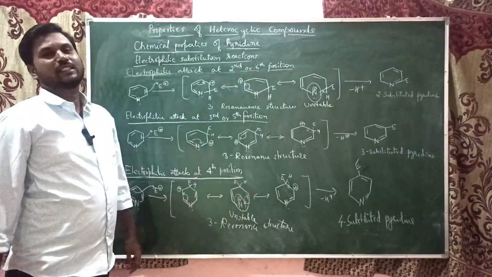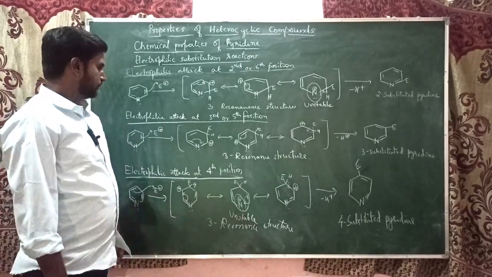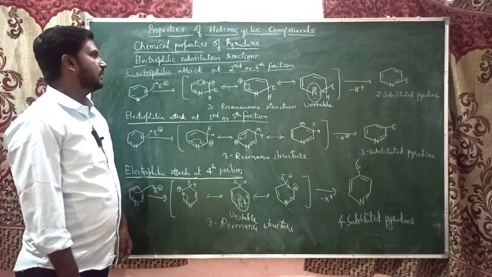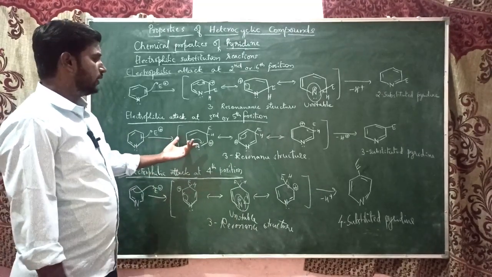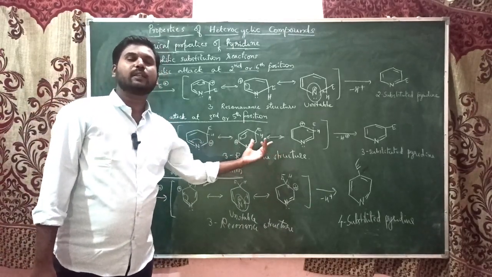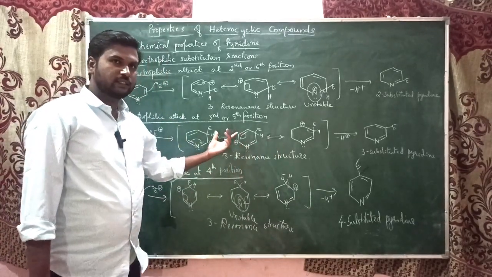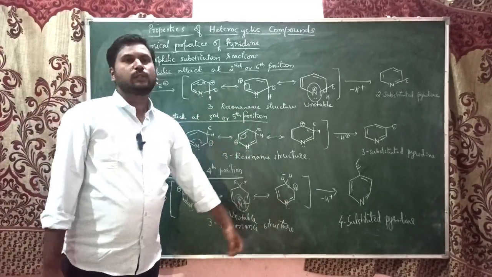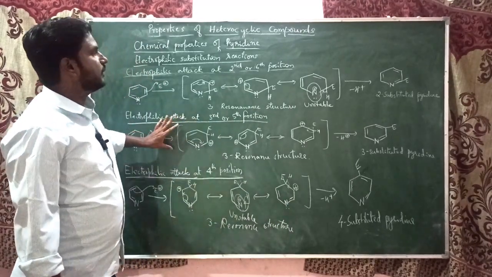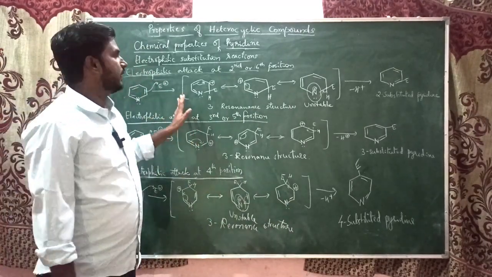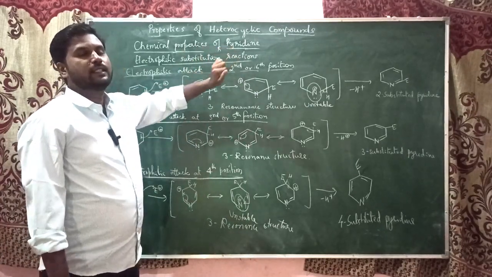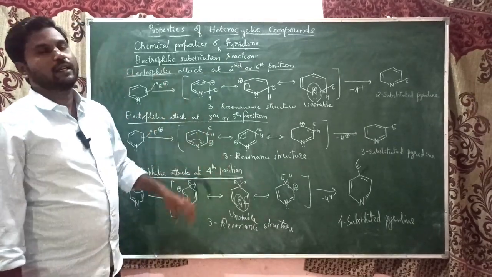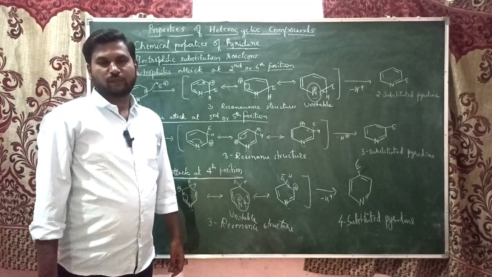So now we can say which position is most preferred. Yes, the third or fifth position is the most preferred position for the electrophilic attack in the case of pyridine, because all three structures give a carbocation which can be resonance stabilized. Here we only get two stable structures, here also we got only two stable structures. Hence the electrophilic substitution, if it takes place in the case of pyridine, will be only at the third position. Okay, because pyridine is not readily undergoing electrophilic substitution.